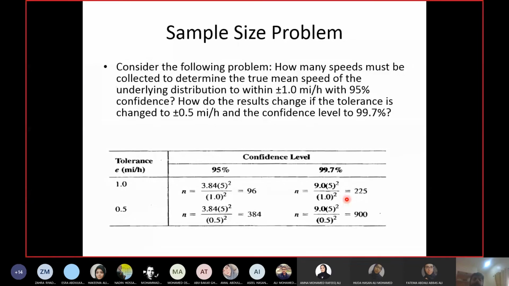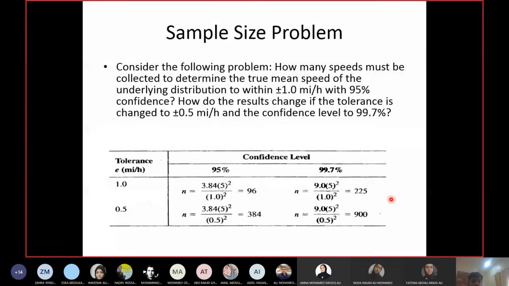Similarly, when I reduce the error, reducing error means precision is increasing. So when you reduce the error from 1 to 0.5, again the values are increasing. You see in the first column 96 to 384 and 225 to 900. So if you want more precision or less error in your data, then you must take more values. Whenever you are increasing the confidence level or reducing the error, you have to increase the number of samples.